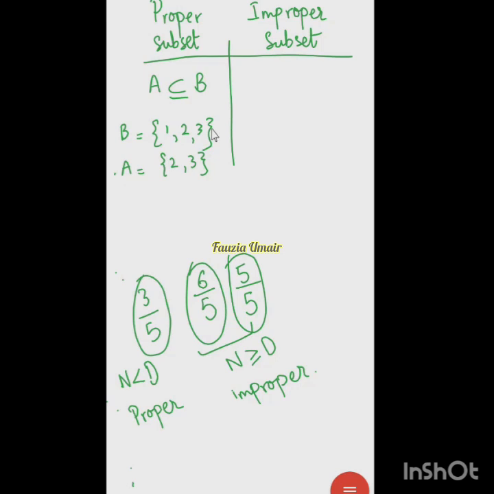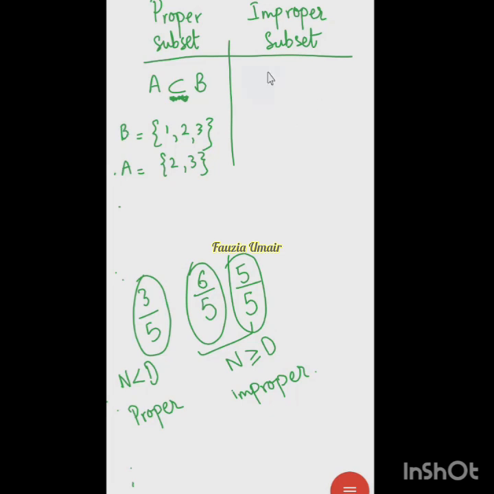A is a subset of B, but because A is still a smaller set, it's called a proper subset. A is a proper subset of B. This symbol is the same for subset and for proper subset, right? So we will say A is a subset of B, or we can also say A is a proper subset of B.